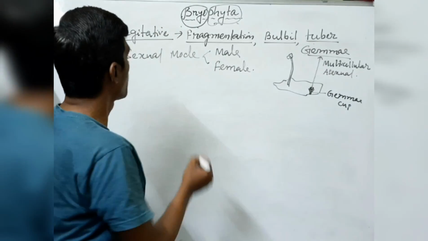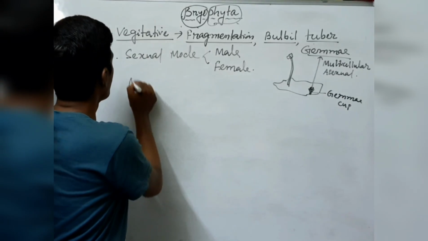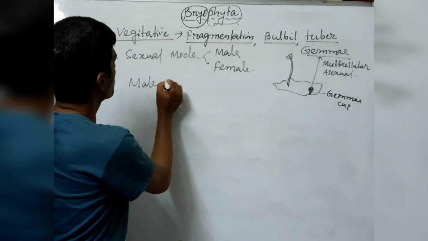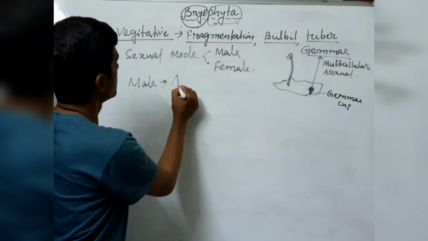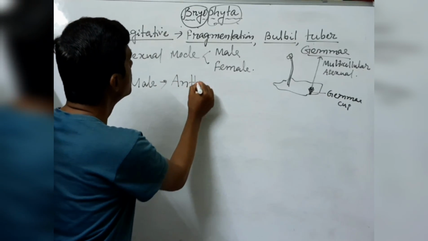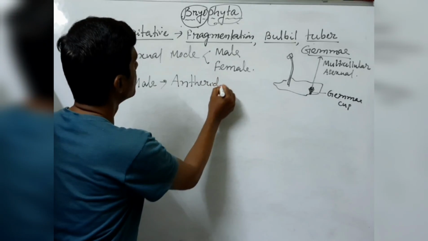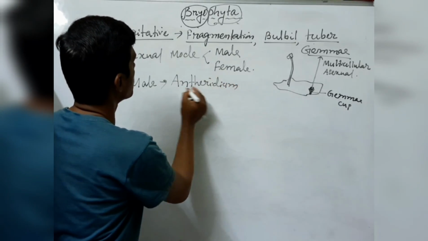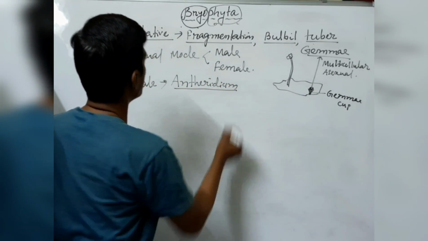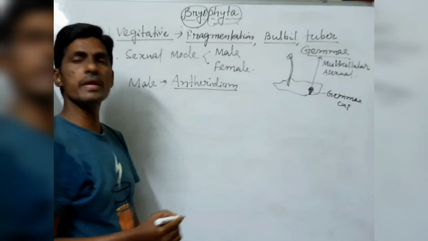So what do you call the male? The male reproductive part of the Bryophyte is called antheridia, or in the singular, antheridium. Antheridium or antheridia is globular in structure.